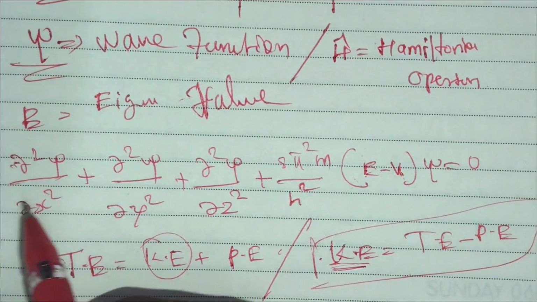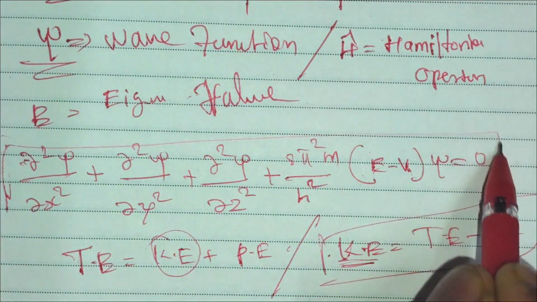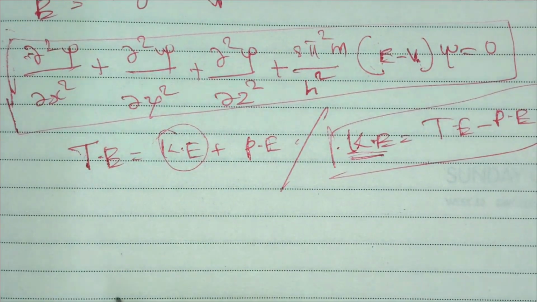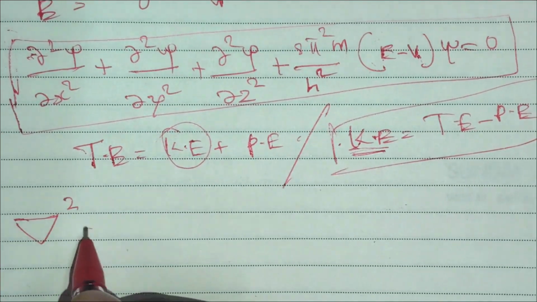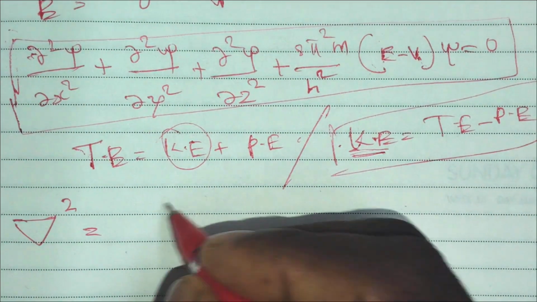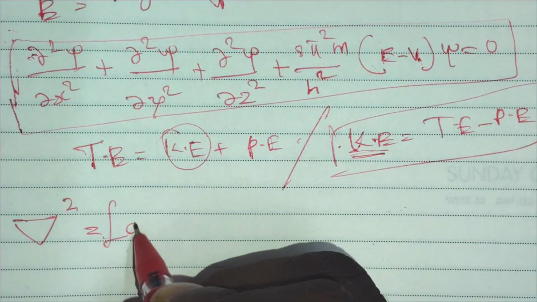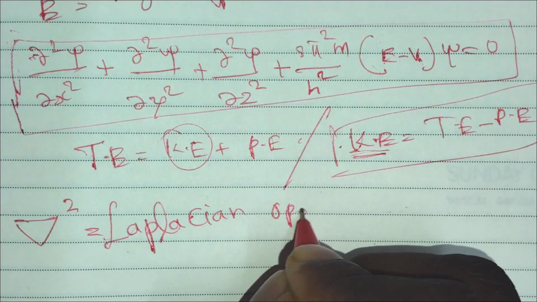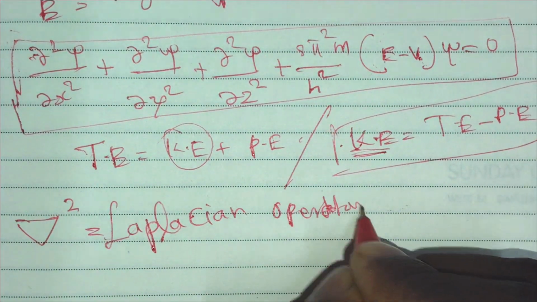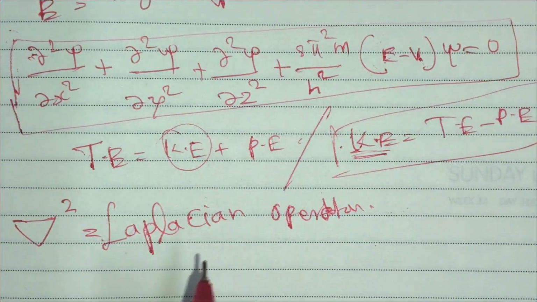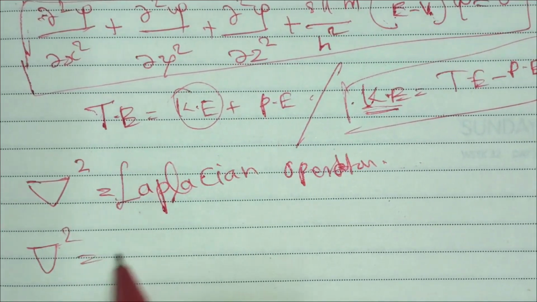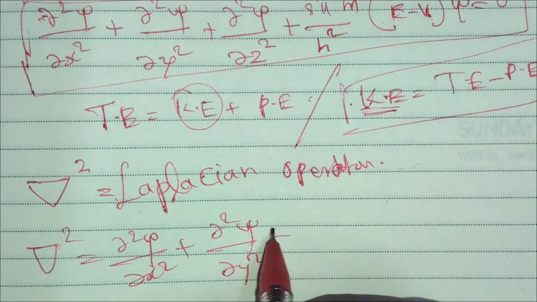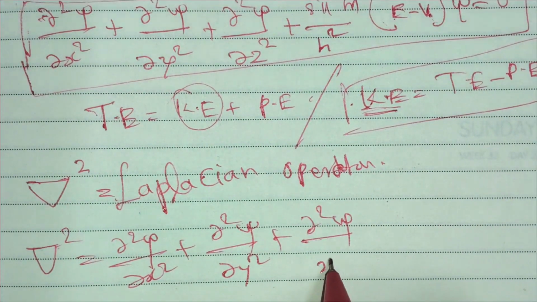This entire equation is called the Schrödinger wave equation. Here is another simplification. Del squared is the Laplacian operator. Del squared is equal to dou squared by dou x squared plus dou squared by dou y squared plus dou squared by dou z squared.